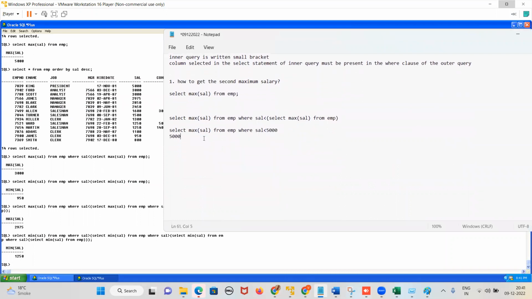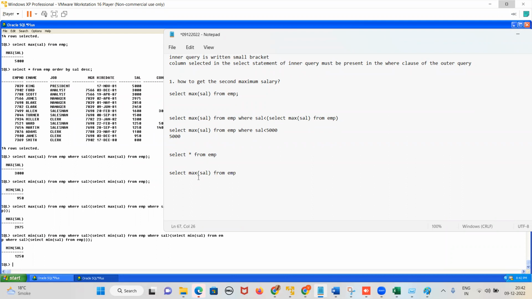Now see here, guys. If I want details of employee, what is the query? Select a star from employee. That's all the query is, right? If I want maximum salary, what is the query? Select max of sal from EMP. So that is the query, right?